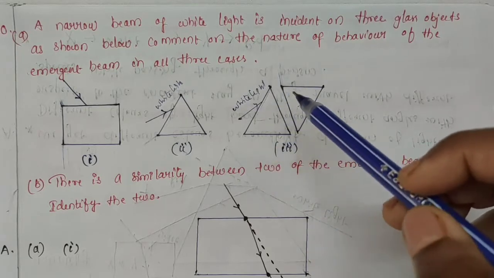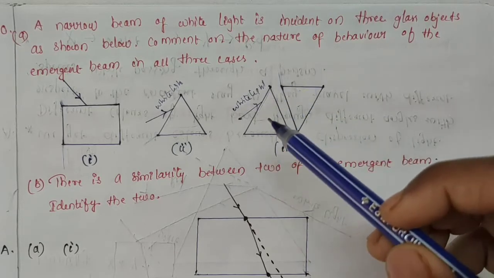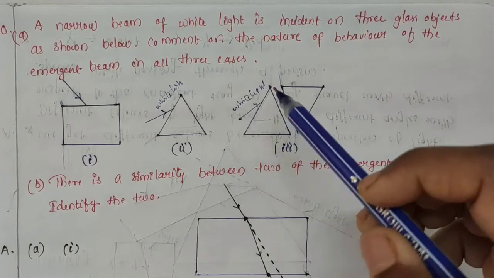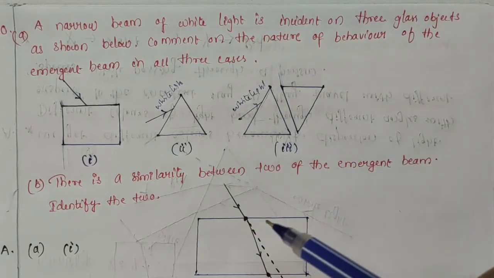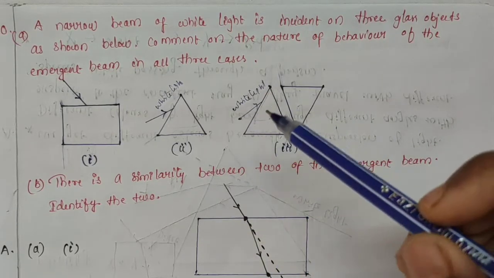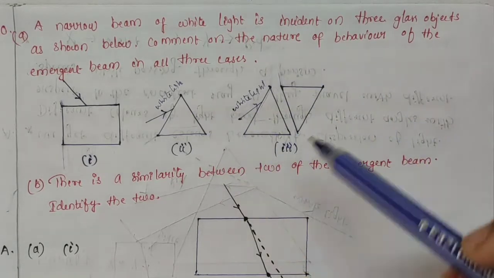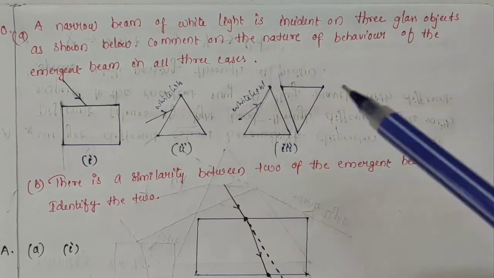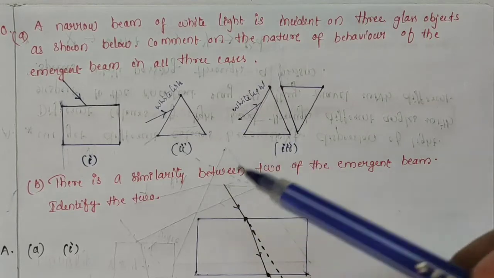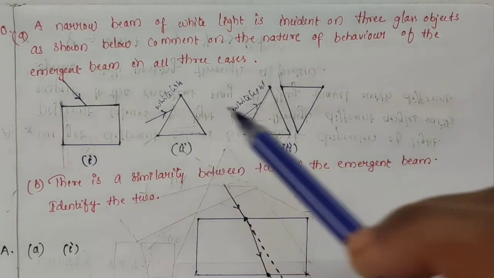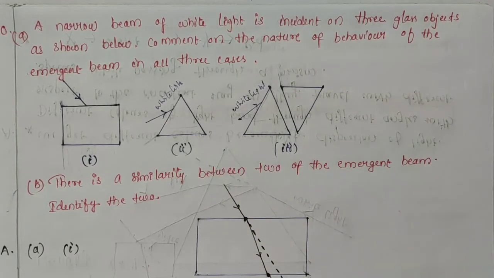One is inverted with respect to the other in position, then a white light is passing through this one. So we want to comment on the nature of the behavior of the emergent beam in all these three cases, and there is a similarity between two of the emergent beams, so we want to identify those two cases too.